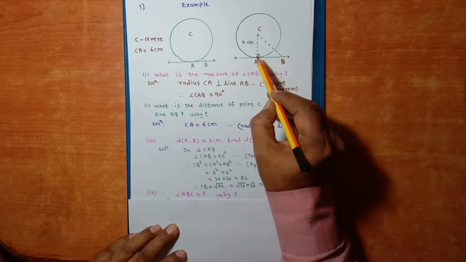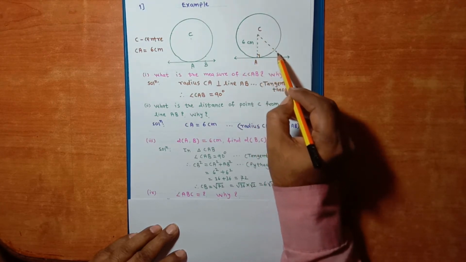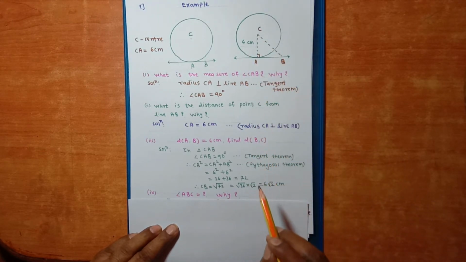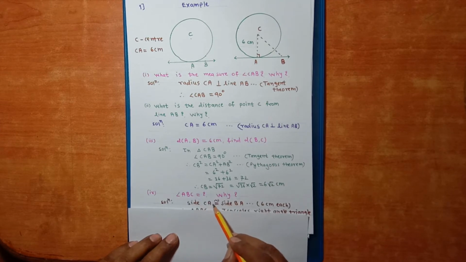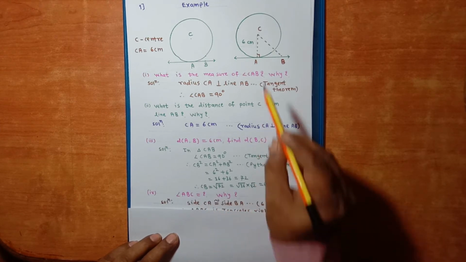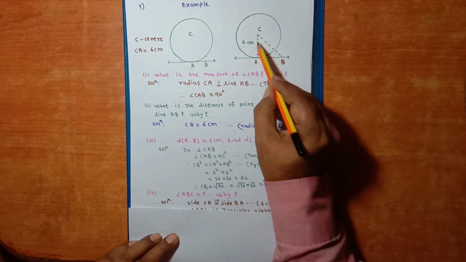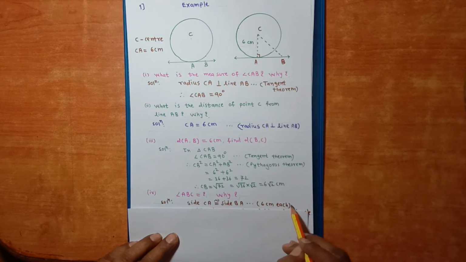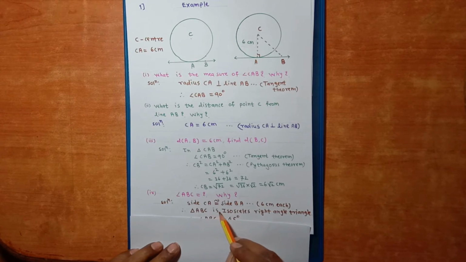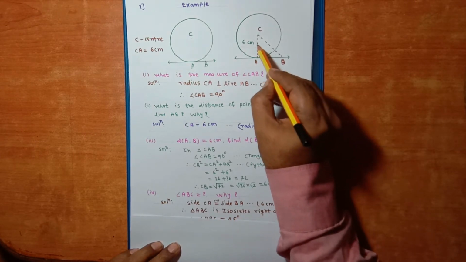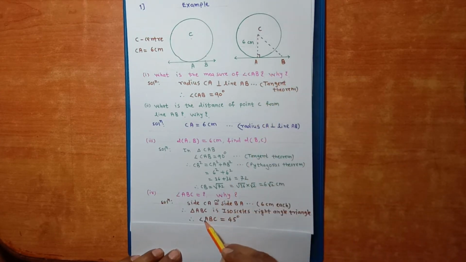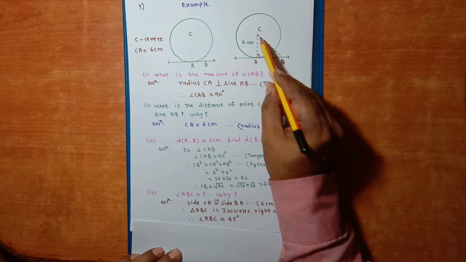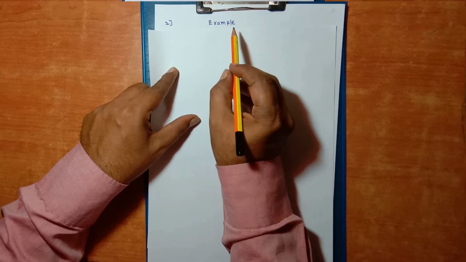Why? This is angle ABC. We have to find out its measure with reason. Side CA congruent with side BA. Reason is 6 centimeter each. So triangle ABC is an isosceles right angled triangle. Here these two sides are congruent. So measure of angle ABC is 45. This angle is 45 degree.